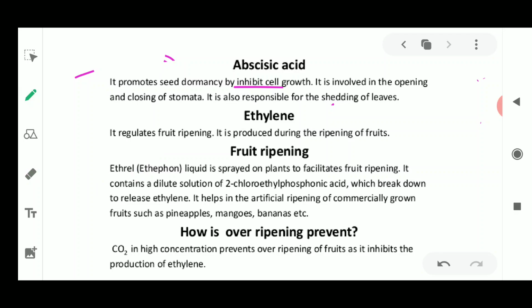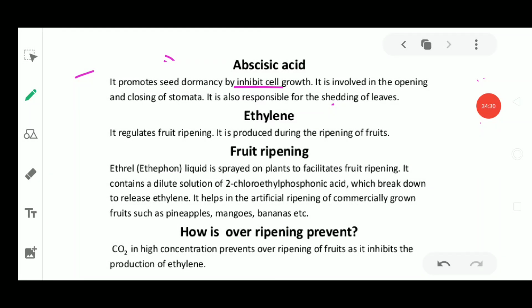become dormant. Sorry, it is not going to become dormant. It is going to become active, and then only the fruit is going to come. Once the buds are activated, then the flower is going to form. After the flower, the flower is going to convert in the form of seeds, in the form of fruits.